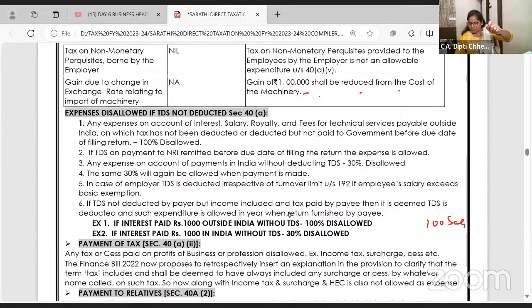Am I generating income for you? Can I say take 100 rupees? Then I'm saying, listen, Akash, on 100 rupees is the tax. I'll take from you, pay you only 90 and give 10 rupees to government. When I deduct tax and pay to government, what is my expenditure out of my pocket? 100. 90 I gave you, 10 I gave to government. What is your income? 100. You received 100 gross amount, but 10 rupees you gave me back for tax TDS, and that you can claim at the time of filing the return. So first of all, the concept of TDS clear. The rest is like a pumping heart chapter.